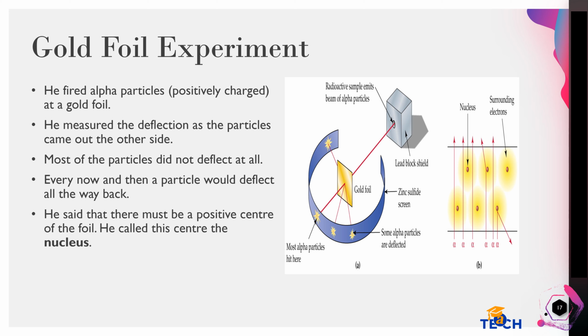He fired alpha particles, positively charged, at a gold foil. He measured the deflection as the particles came out the other side. Most of the particles did not deflect at all. Every now and then a particle would deflect all the way back. He said that there must be a positive center of the foil. He called this center the nucleus.